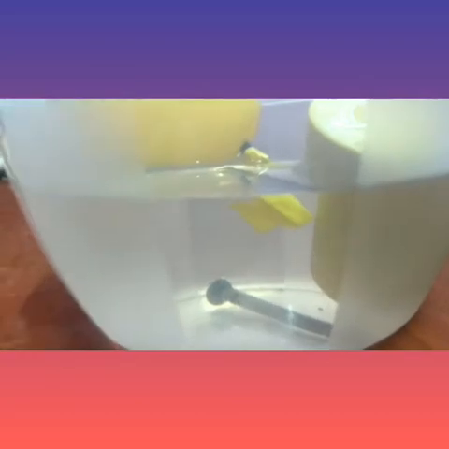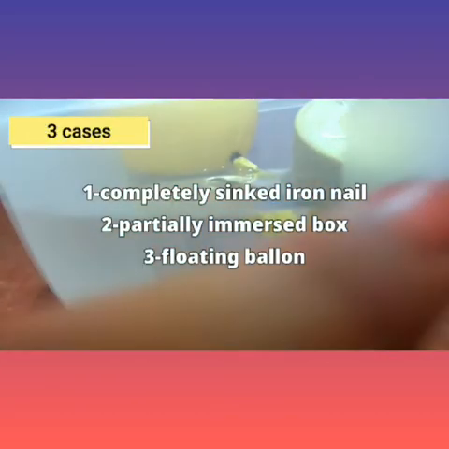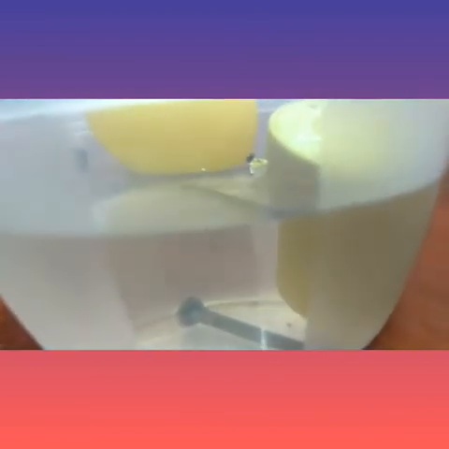This is because the density of the box is equal to the density of water. Here we are seeing three cases: one iron nail which completely sinks, one box which is partially immersed, and a balloon which is floating on the water.